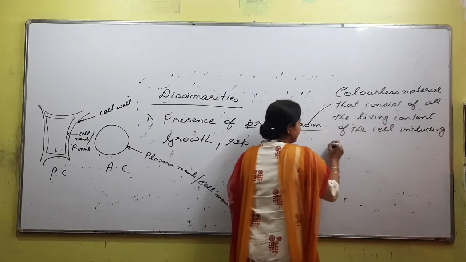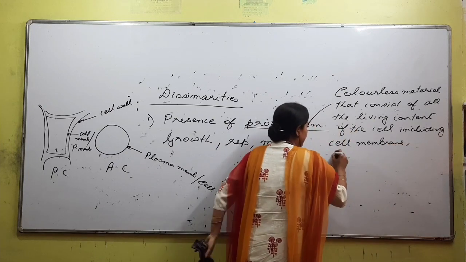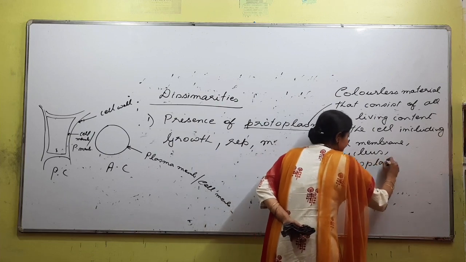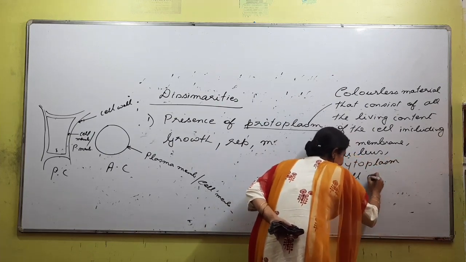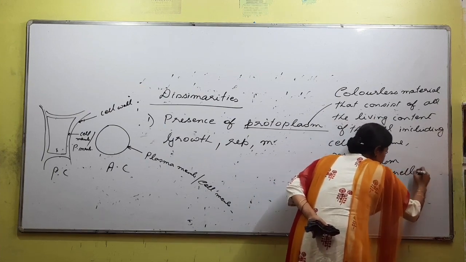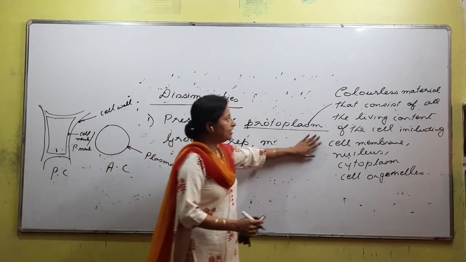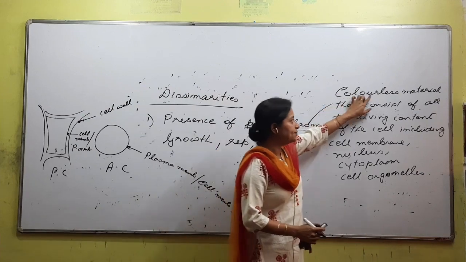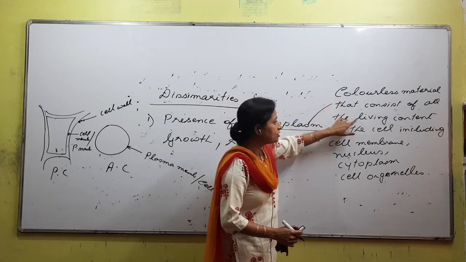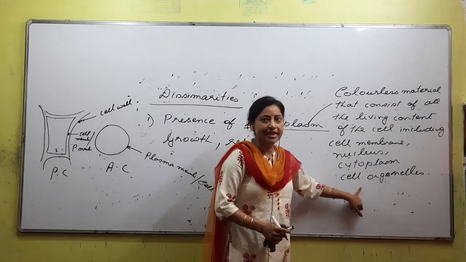including cell membrane, nucleus, cytoplasm and cell organelles. So protoplasm as a definition will not just be a type of explanation. So what is protoplasm? It is a colorless material. It is fluidic in nature, a liquid-type, gel-type material that consists of the living content of the cell, including cell membrane, nucleus, cytoplasm, cell organelles.